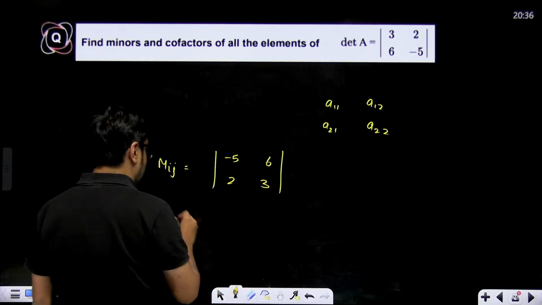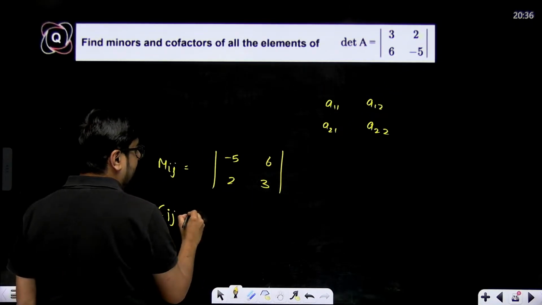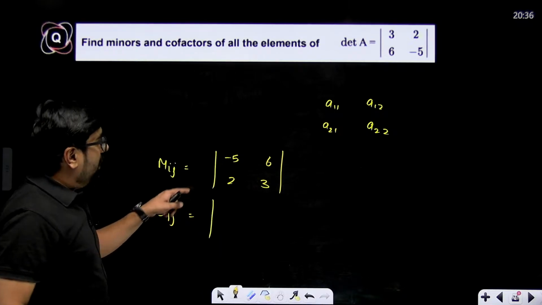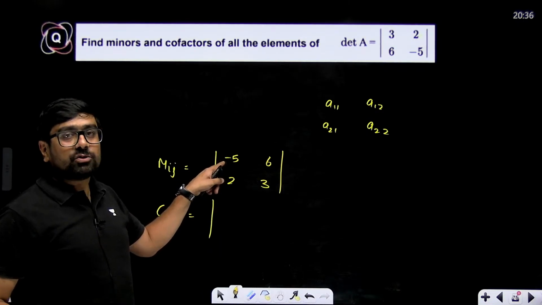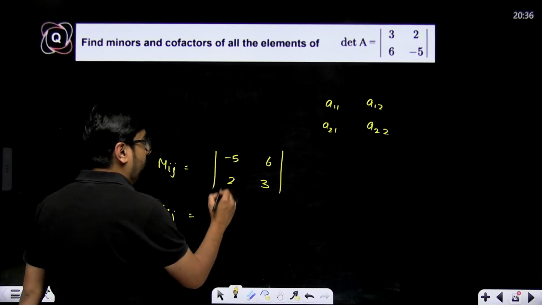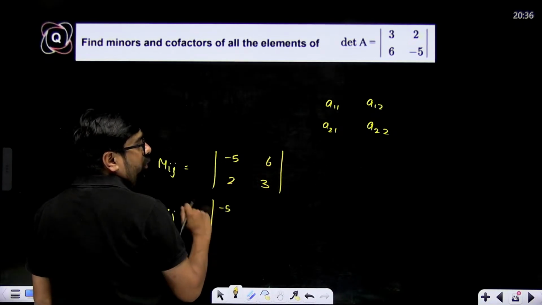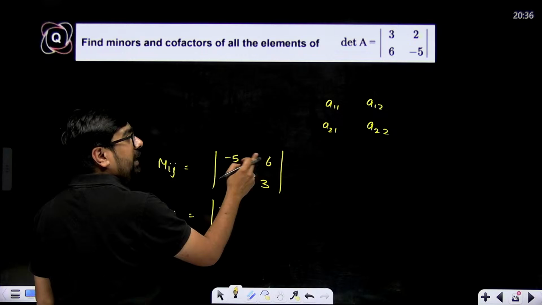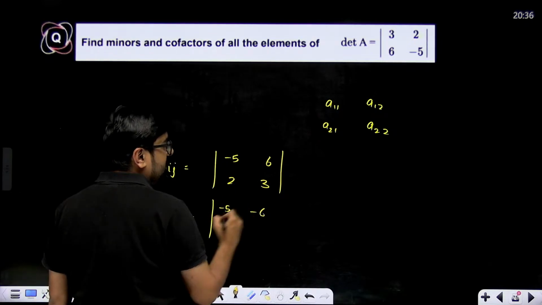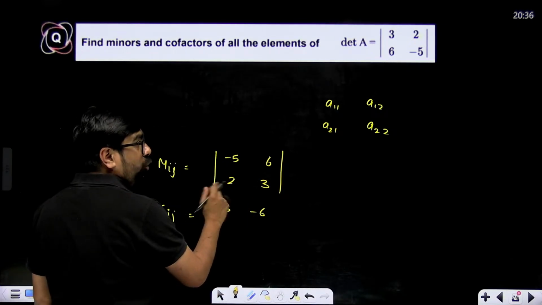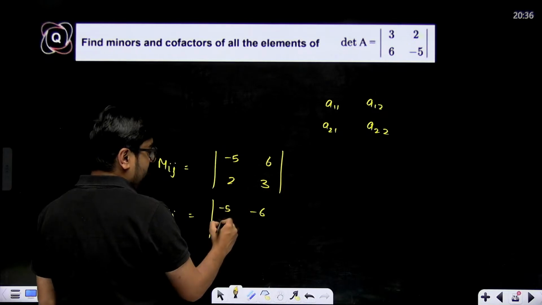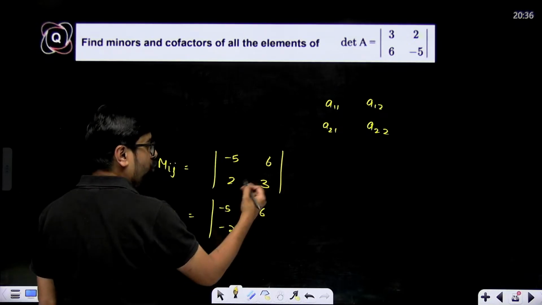These are minors. But cofactor determinant will become, now this is A11, so minus 1 to the power 2, that means positive. Positive into minus 5, that means minus 5. Correct? This is A12, minus 1 to the power 3. So negative. Negative into 6, so negative 6. This is A21, that means negative. So negative 2. And this is A22, that means positive.